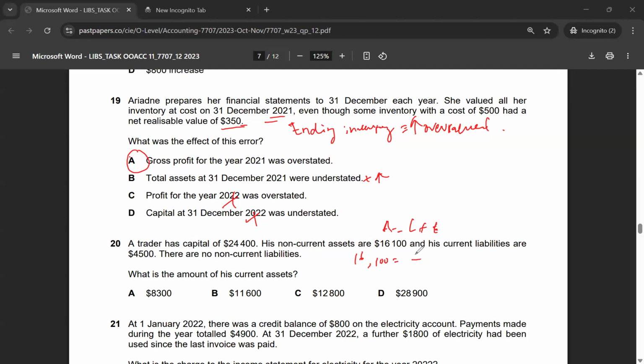So it will be 16,100 plus current assets equals 4,100 plus 24,400. This side is clearly greater than the number 16,100. When you do the math, it should give you 12,800 as the current assets amount. So the correct answer for multiple choice 20 would be option C.